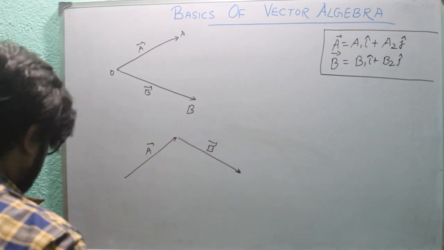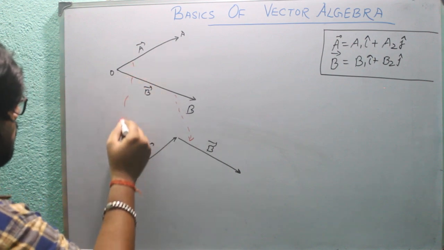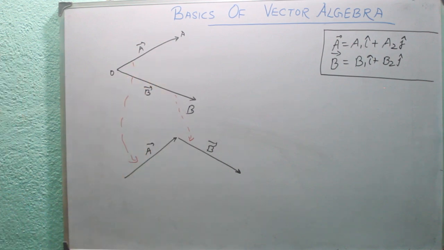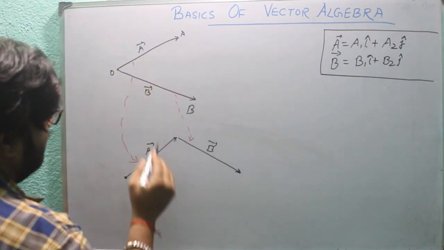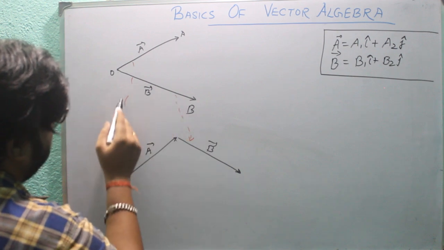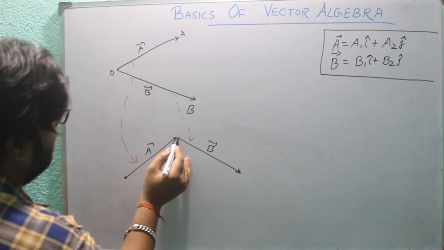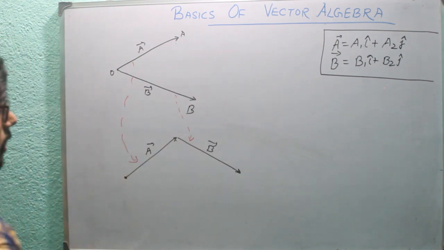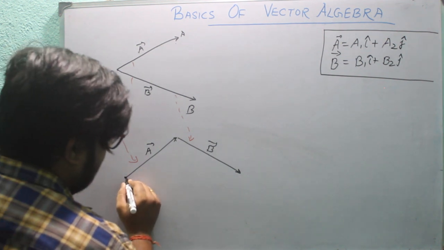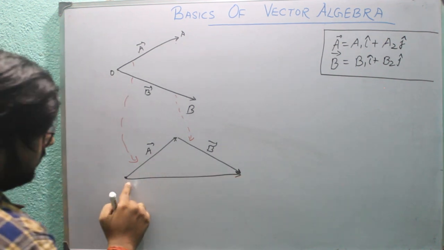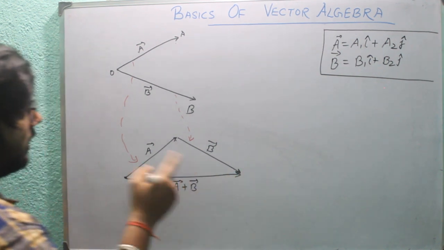So this vector is transferred here and this vector is transferred here, okay? So that the tail of vector A is matched with the head of vector B. Now the resultant vector will be the point connecting the initial to the final point. This is the addition of A and B.